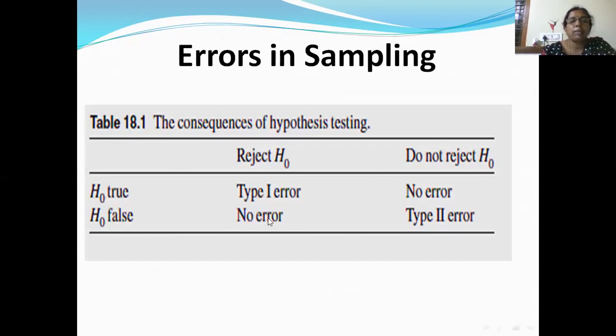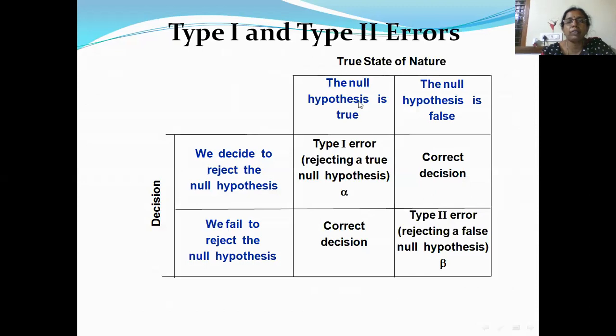So these are the errors in sampling, which you can represent in a table form. H naught true, H naught false; reject H naught, accept or do not reject H naught. If H naught is true and you are rejecting H naught, that means type 1 error. If H naught is true and you are accepting H naught, there is no error. Similarly, if H naught is false and you are rejecting H naught, there is no error. If H naught is false and you are accepting H naught, there is type 2 error. So the type 1 and type 2 error you can represent in this table form also.